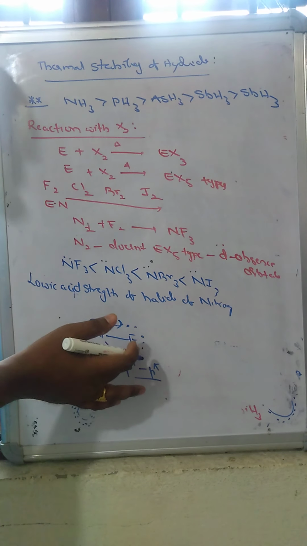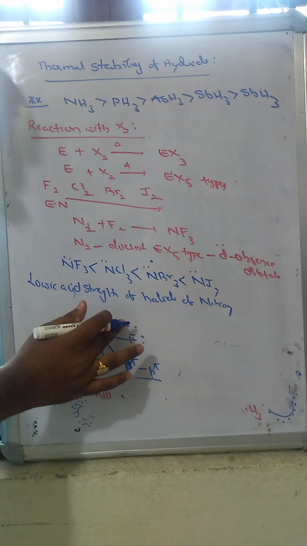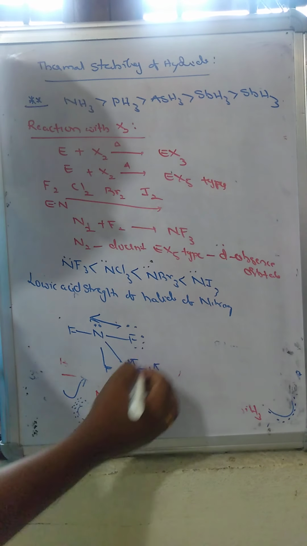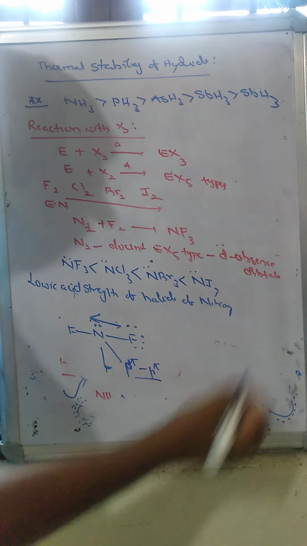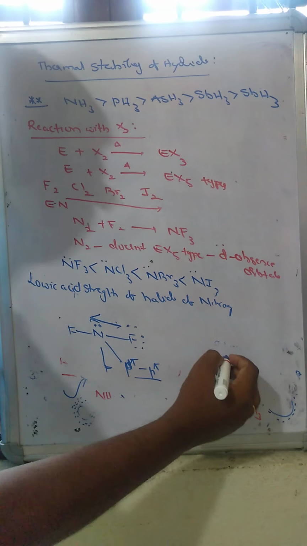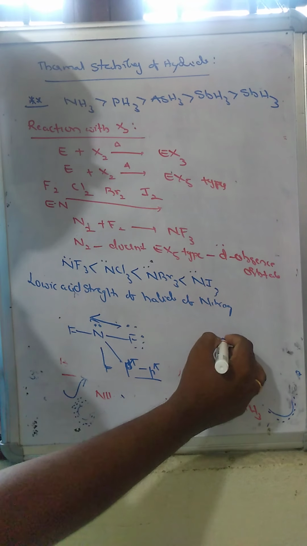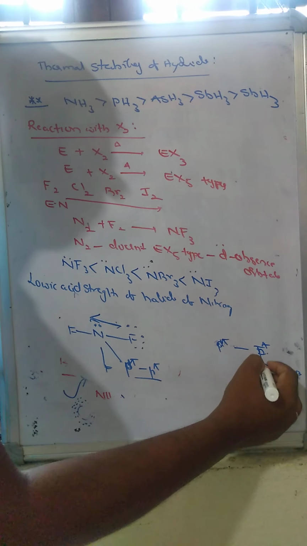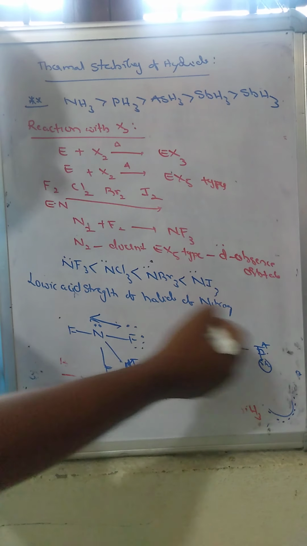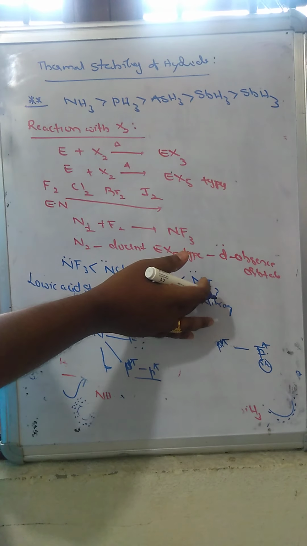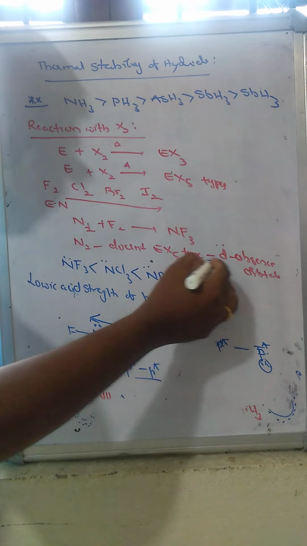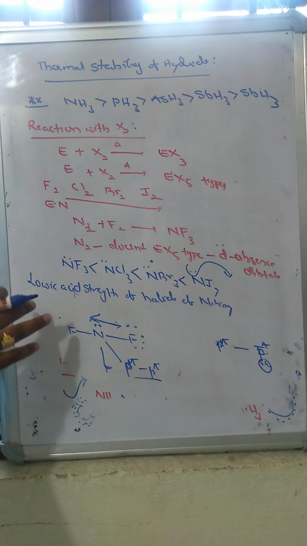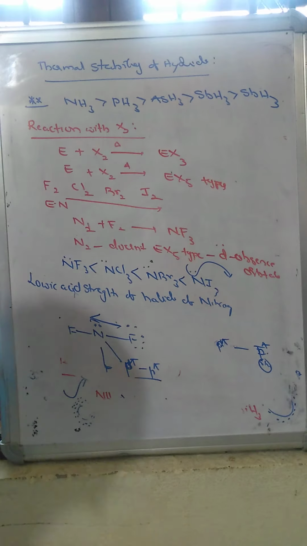If it is donated, this lone pair will once again be deficient, so once again the back donation takes place from fluorine to nitrogen. Down the halogen group, the overlapping between the p orbitals decreases, so the strength decreases. That's why the back donation will be less in NI3. So it will easily donate a pair of electrons to another molecule, and the Lewis acid strength gradually increases.